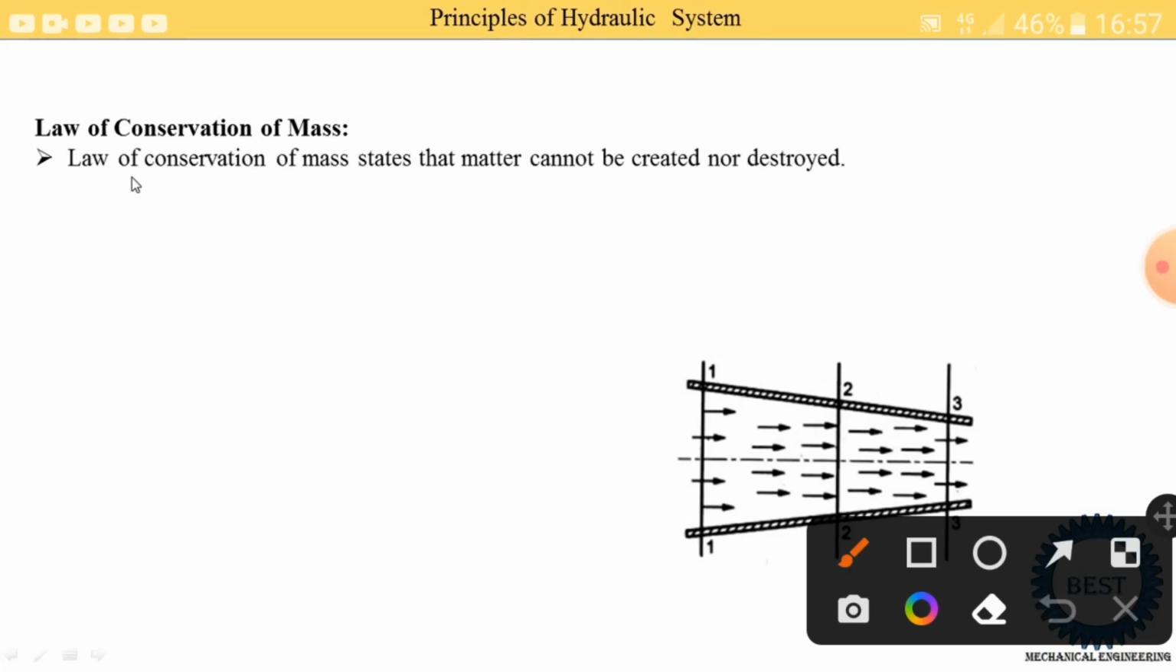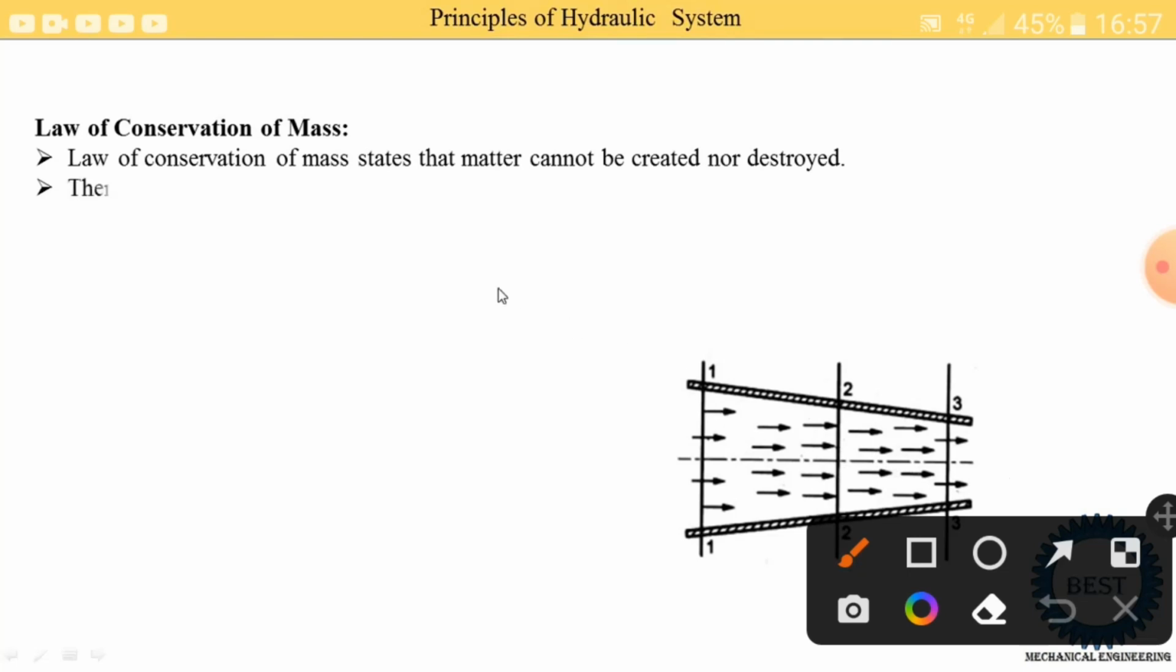of the liquids. So the law of conservation of mass states that matter cannot be created nor destroyed. It means the liquid flowing through the nozzle, suppose here a flow rate of 2 meter cube per second is there, some quantity of mass is entered. It is not destroyed in between or created in between. So the same quantity of matter goes in and out, but the velocity or some other energy changes in between.